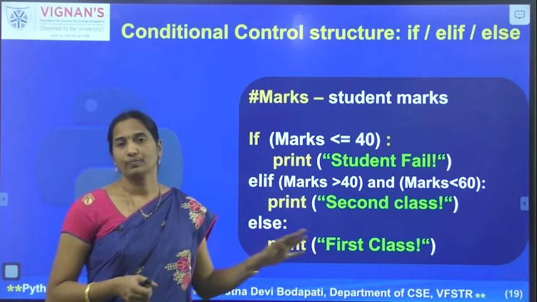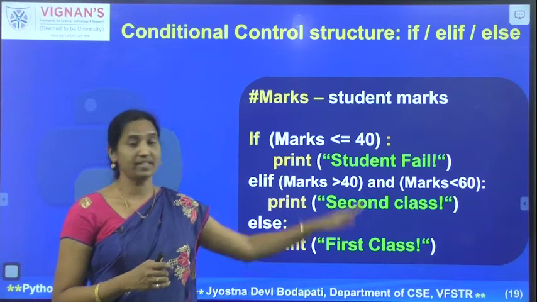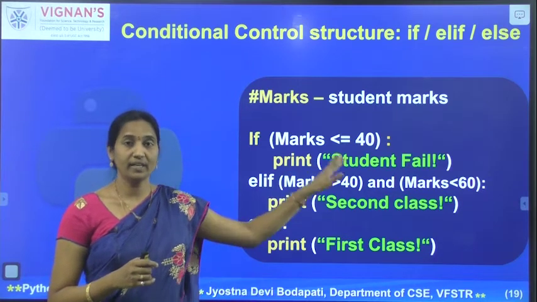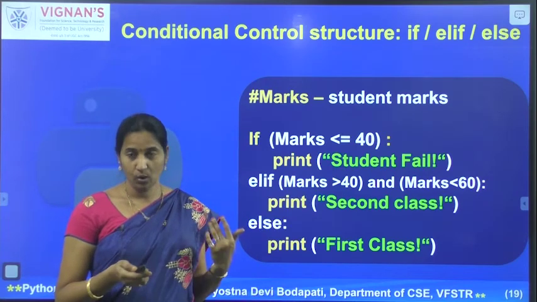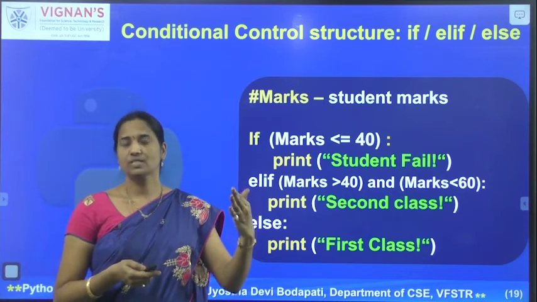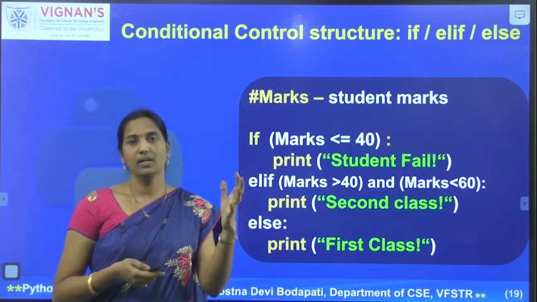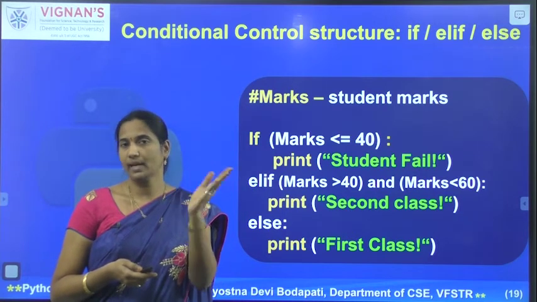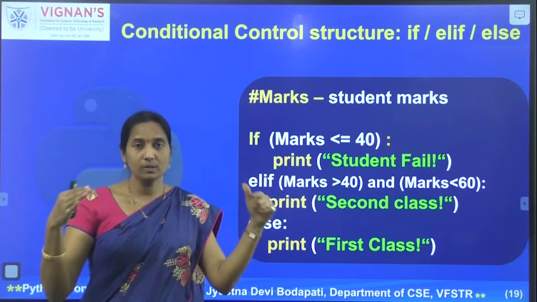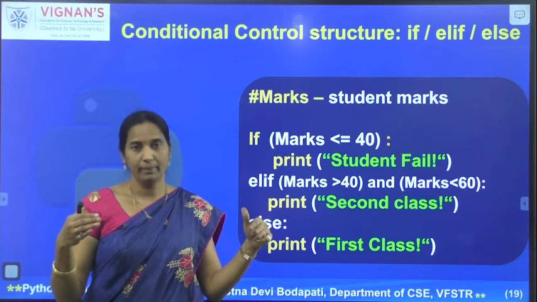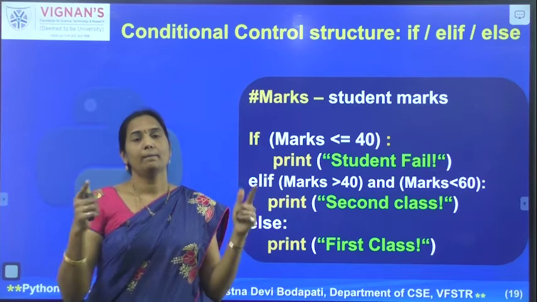So to select one of the possible ways among the multiple paths. You can even extend this to any number. It need not be confined to 3 levels. It can be extended to any number of levels. So that's how we can use if to execute the set of statements when the condition is true, and if the condition is false, then we are altogether skipping that set of statements and proceeding to the rest of the program. And if else can be used to select one of the possible ways between the two given paths, whereas if, elif and else can be used to select one of the multiple paths.